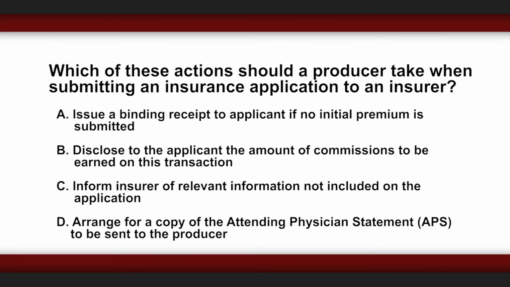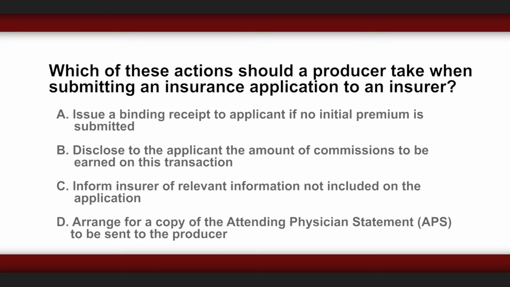Which of these actions should a producer take when submitting an insurance application to an insurer? Issue a binding receipt to applicant if no initial premium is submitted. Disclose to the applicant the amount of commissions to be earned on this transaction. Inform insurer of relevant information not included on the application. Arrange for a copy of the attending physician statement to be sent to the producer.